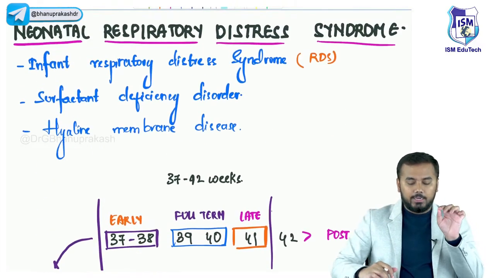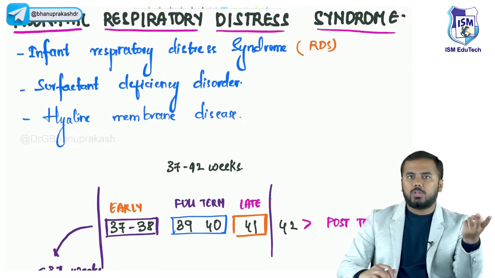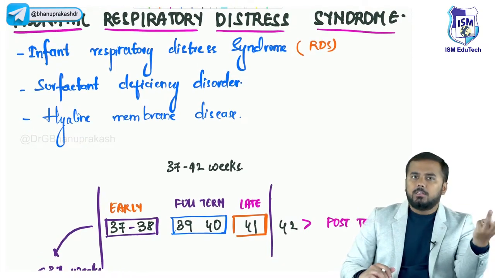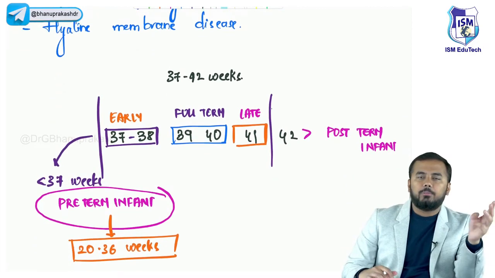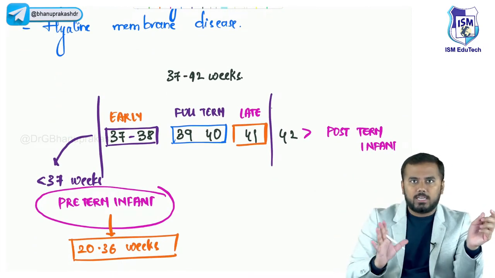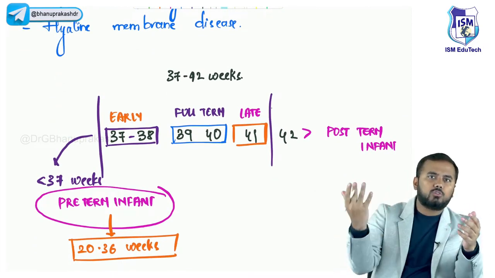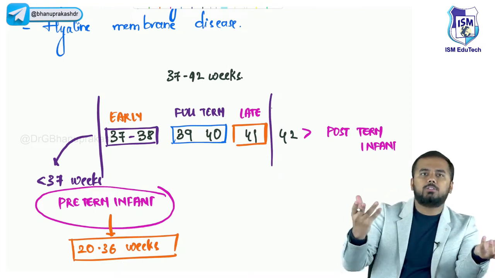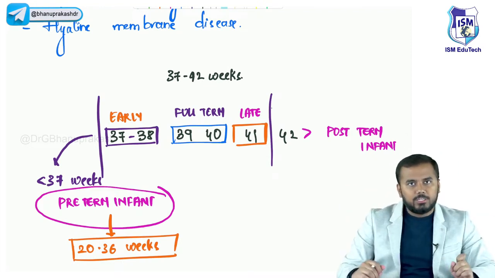So this is the first very important thing I want you to know. Whenever I'm telling neonatal respiratory distress syndrome, second word that should come into your mind is surfactant deficiency. Third word that should come into your mind is preterm infant. Preterm मतलब 20 से लेकर 36 weeks के अंदर डिलीवरी हुआ तो that infant is called as preterm infant. So he is having a higher risk of developing neonatal respiratory distress syndrome.